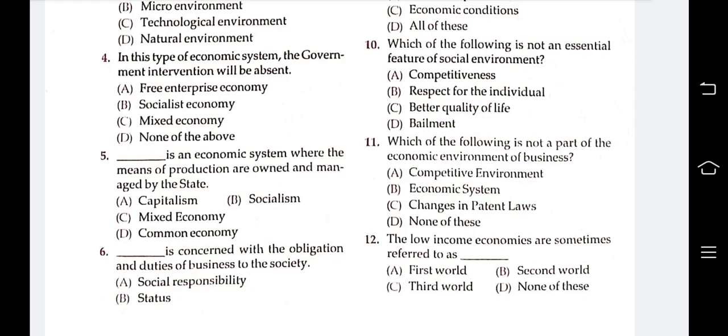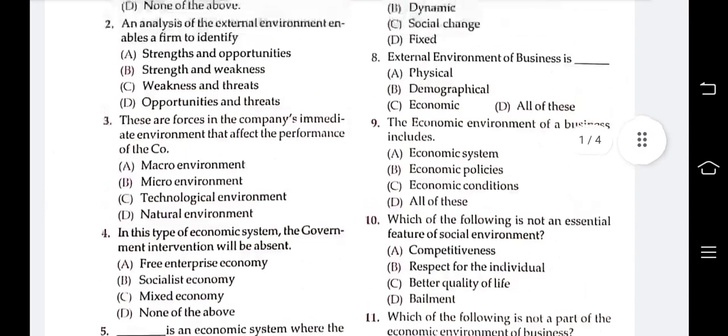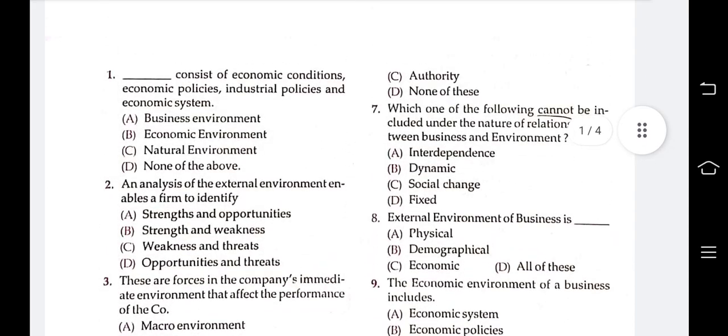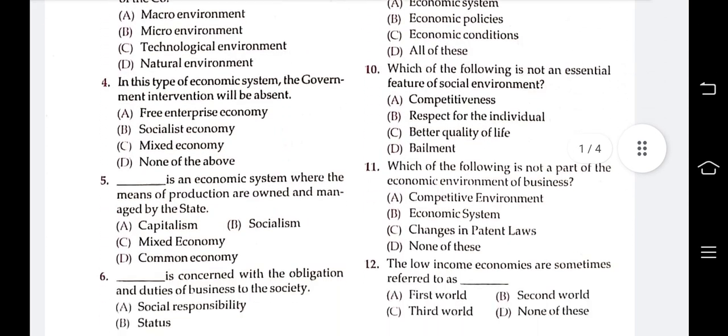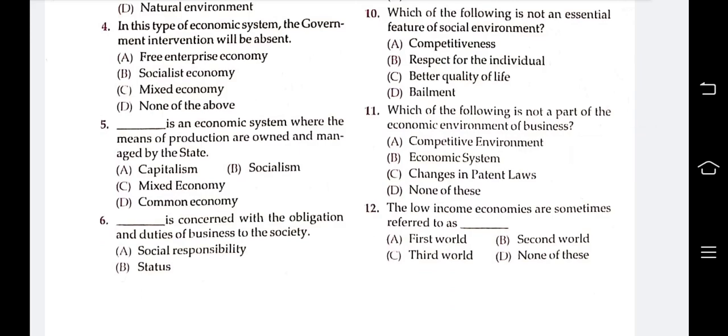The next is: dash is concerned with the obligation and the duties of business to the society. The answers are social responsibility, status, authority and none of these. Your answer is the first, social responsibility. Social responsibility is concerned with the obligation and duty of a business to the society.